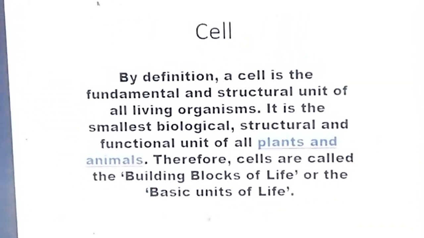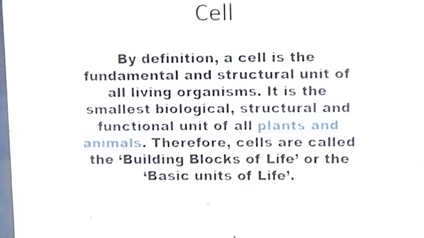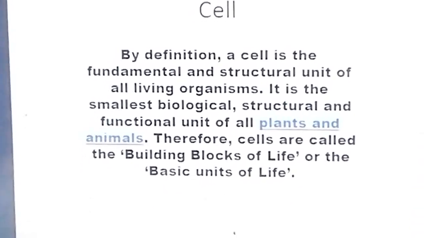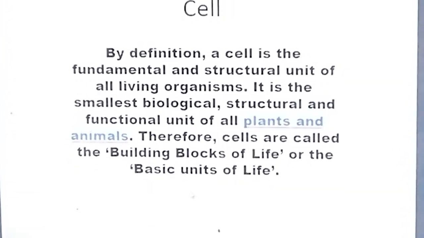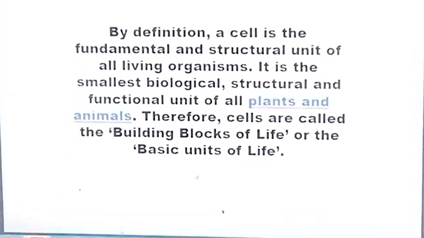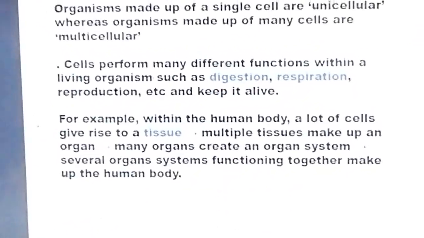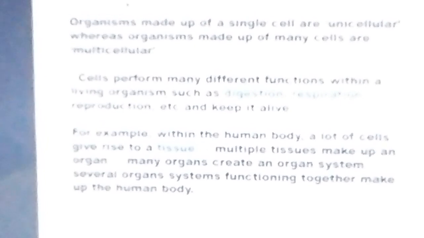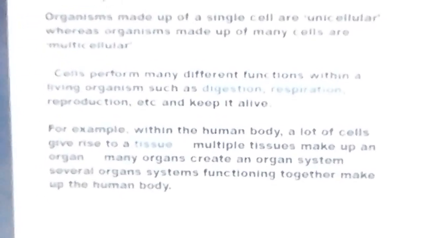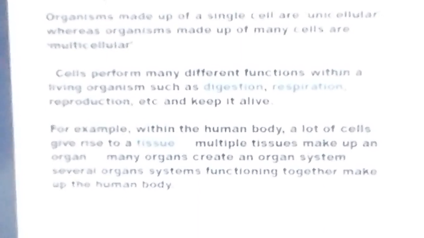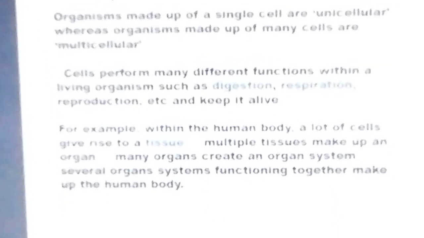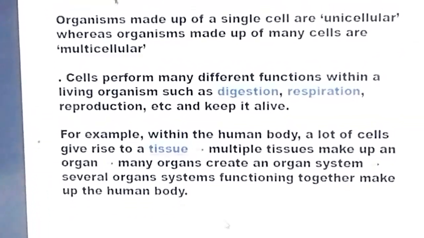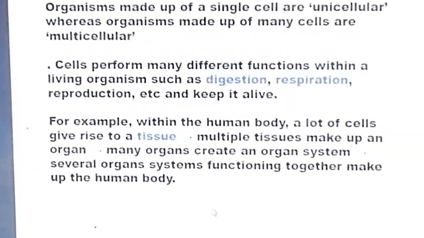Cell. A cell is a fundamental and structural unit of all living organisms. It is the smallest biological, structural and functional unit of all plants and animals. Therefore, cells are called the building blocks of life or the basic units of life. Organisms which are made up of a single cell are called unicellular. Example, amoeba. And the organisms which are made up of more than two types of cells are called multicellular. Example, human beings.